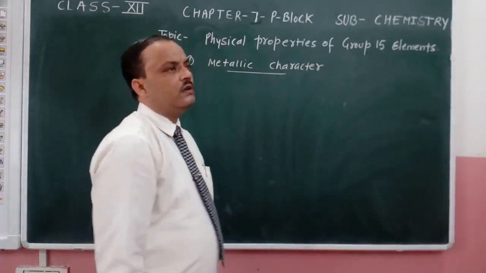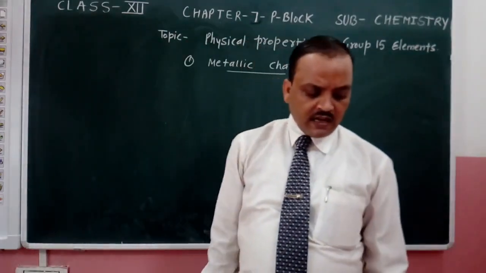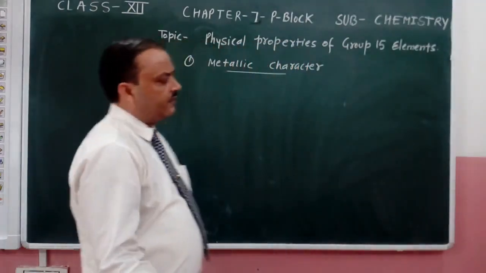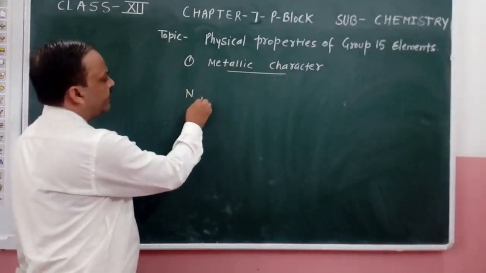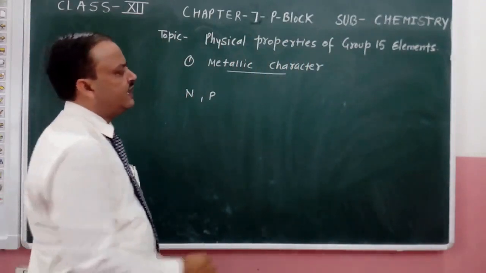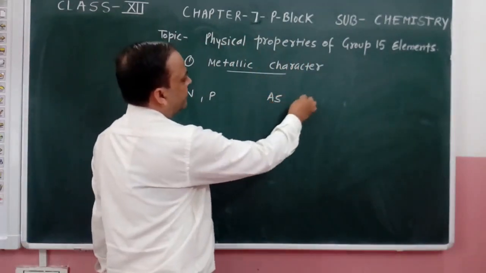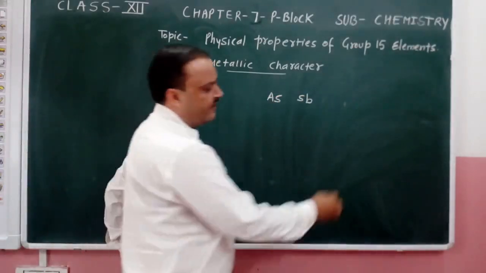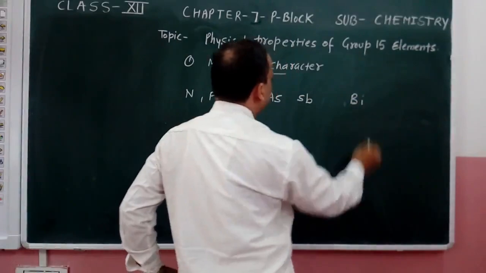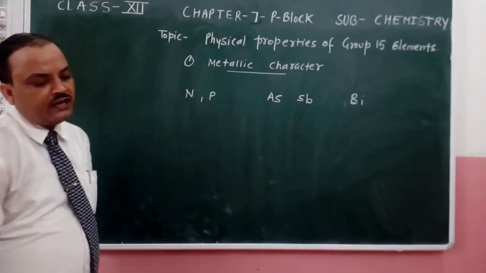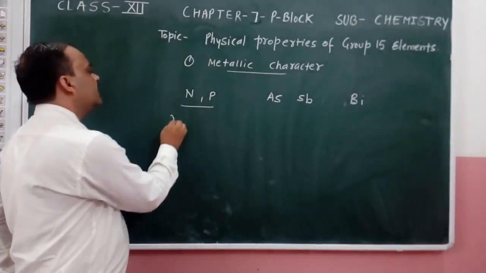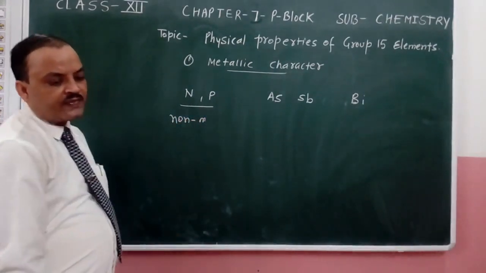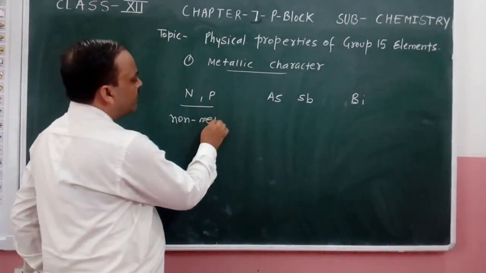The character of the metals is known as metallic character. When we discuss nitrogen, phosphorus, arsenic, antimony, and then the element bismuth, nitrogen and phosphorus are non-metals.